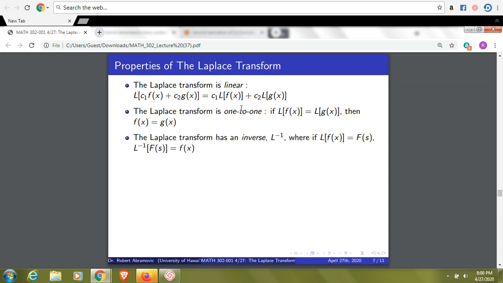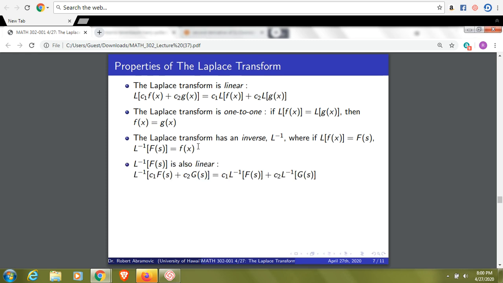And because it's one-to-one, it has an inverse, L to the superscript -1, where if L of f is equal to capital F of s, L inverse of capital F of s is equal to the function f. L inverse is linear, meaning L inverse of c1 times capital F of s plus c2 times capital G of s, you can pull out the constants and add up the inverse evaluated at those two functions.